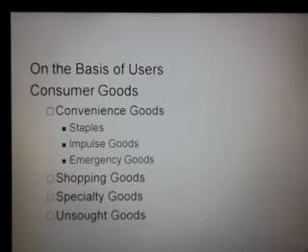Next is impulse goods. Impulse goods are those goods which are purchased without much thought. As the name explains, impulse buying behavior is there. Whenever these types of products are seen in the store, they are purchased by consumers. So not much involvement, not much thought, just impulse buying behavior, and those are purchased because they are seen somewhere.